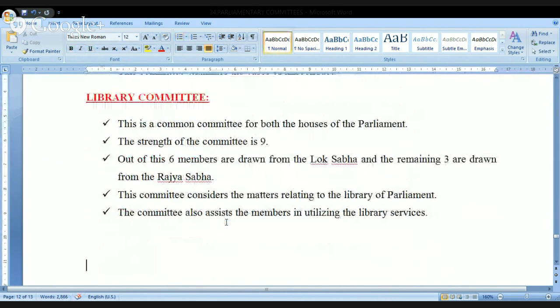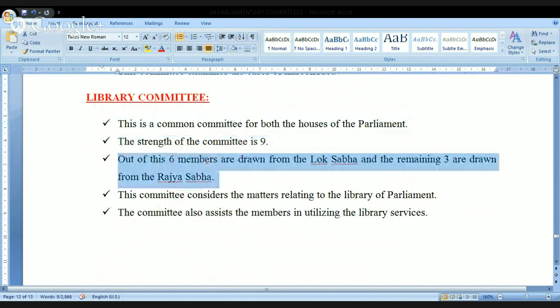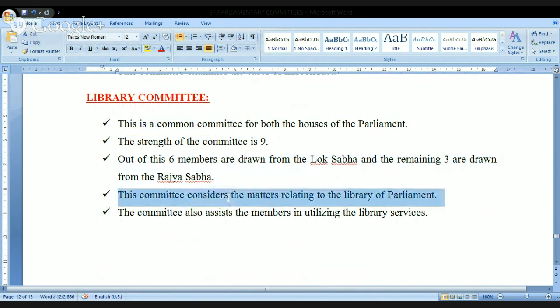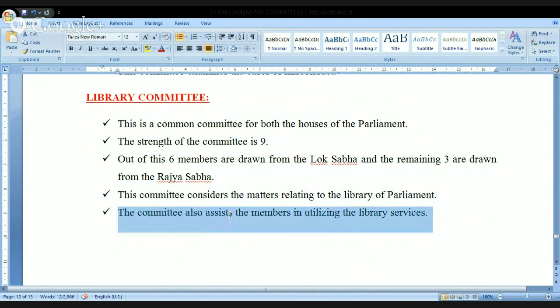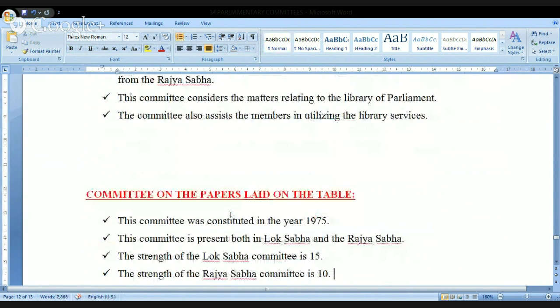Next one is the Library Committee. Look at this. This is a common committee for both. Strength is 9, 6 from Lok Sabha and 3 from Rajya Sabha. It considers matters relating to the library of Parliament. This committee also assists the members in utilizing the library services. Right? Next one.